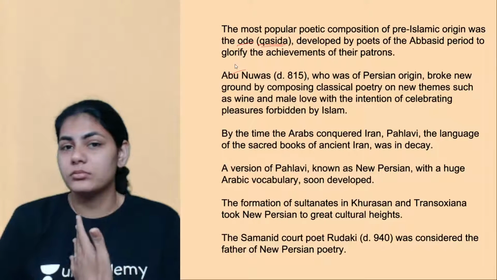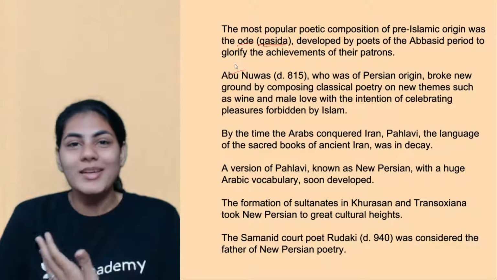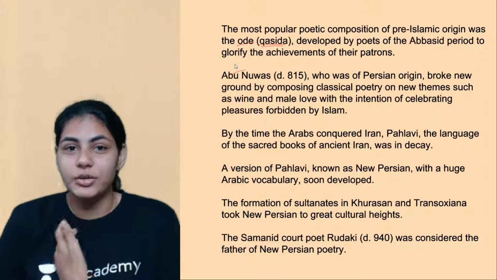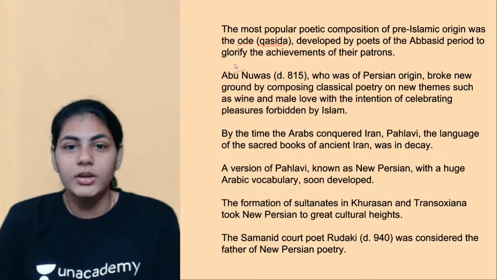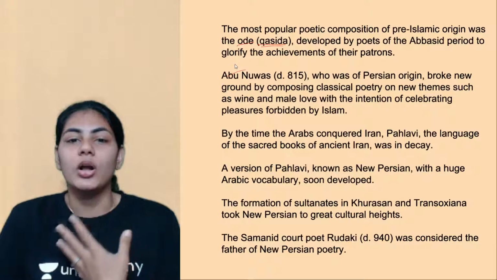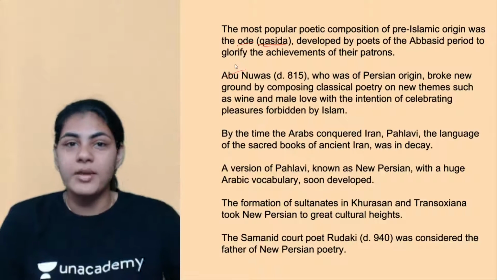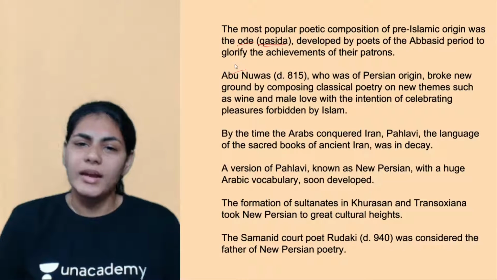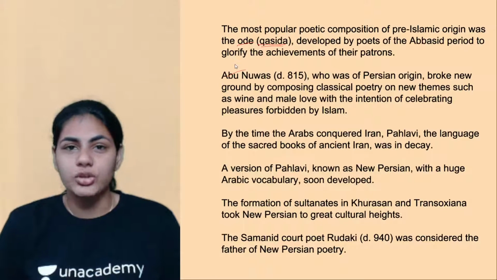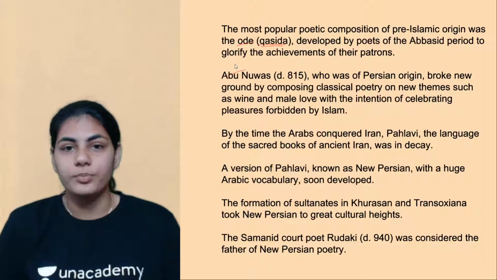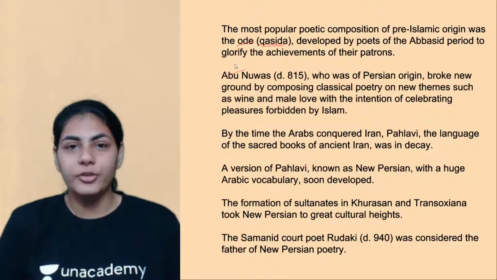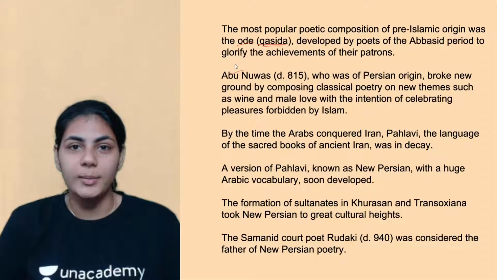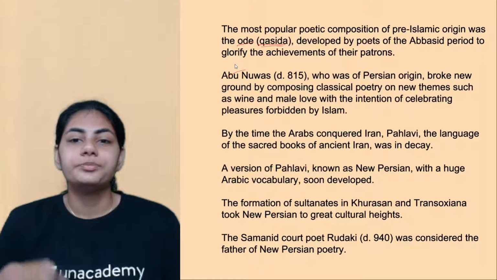He is like, nobody should tell me what to talk about and what not to talk about. I have the right to talk about anything I want to, right? And therefore he starts talking about love, wine, like male love and all of this stuff in his poems, right? And that was a huge challenge to the Orthodox Islamic tradition. But nonetheless he died in 815, right? He only wrote a couple of them but had a stronger impact, right?